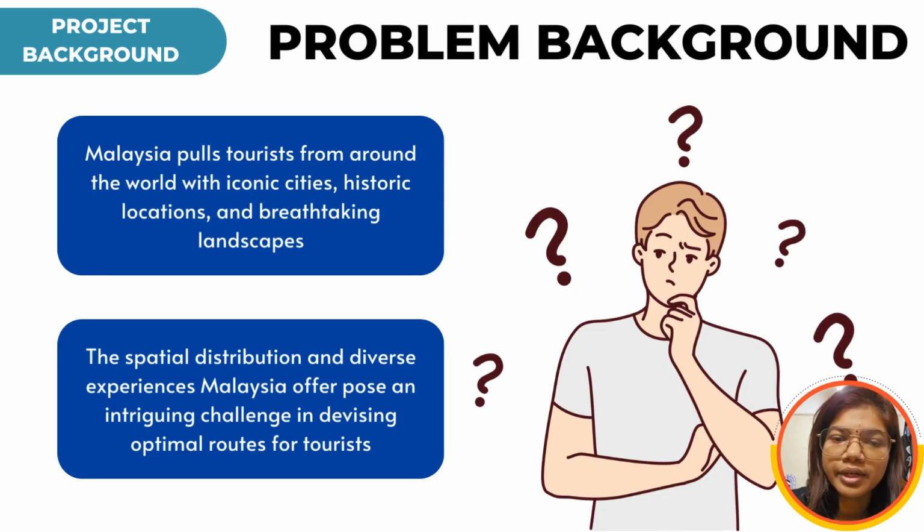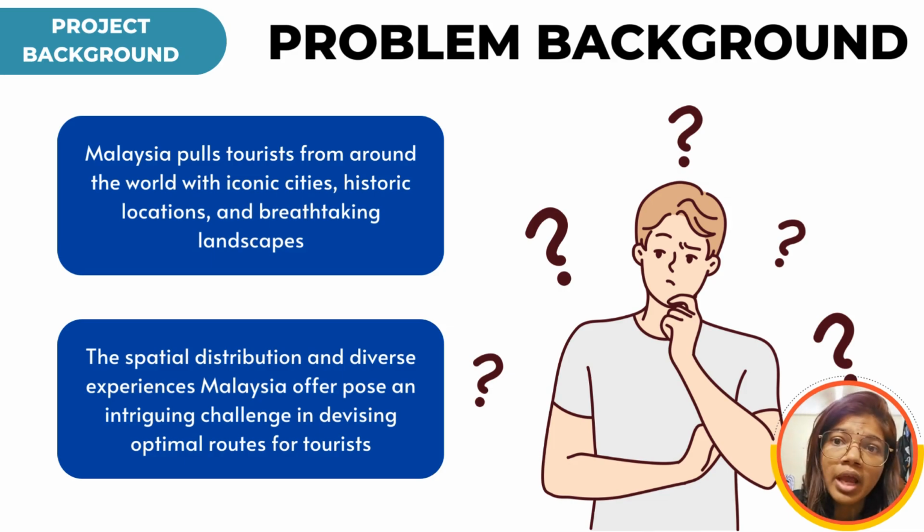Hi, I'm going to explain about our project background. As we know, Malaysia is a popular destination known for its iconic cities, historical locations, and breathtaking landscape. The country attracts visitors from around the world, implying a rich and diverse array of tourist attractions. The spatial distribution of these attractions and the diverse experiences they offer pose a challenge when it comes to planning optimal routes for tourists. This means that the attractions are not concentrated in a single location but are spread across